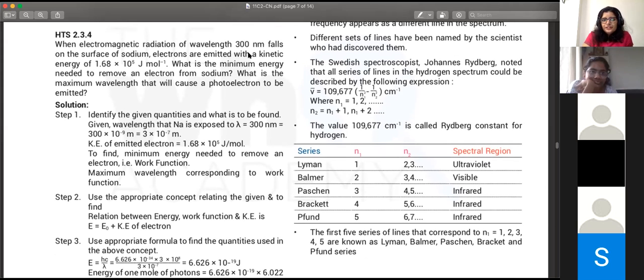Also, the kinetic energy given is for 1 mole of electron. So I hope you guys are converting it to per electron.